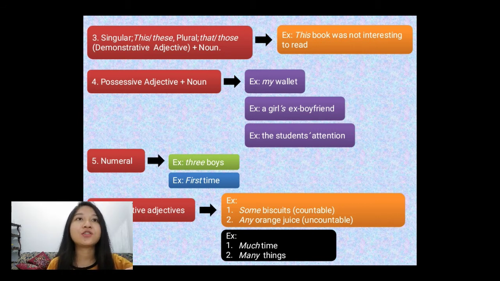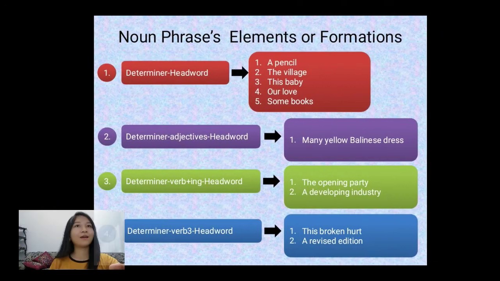Much is used to explain uncountable nouns. For example, much time. Many is used to explain countable nouns. For example, many things.